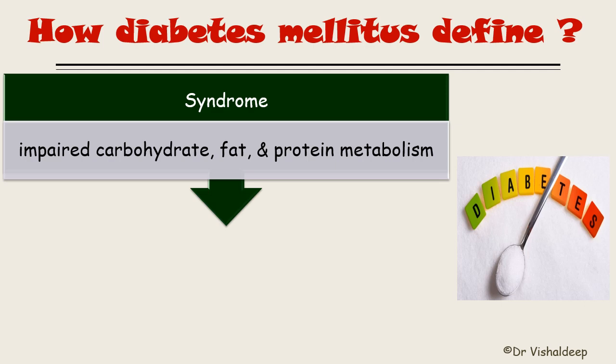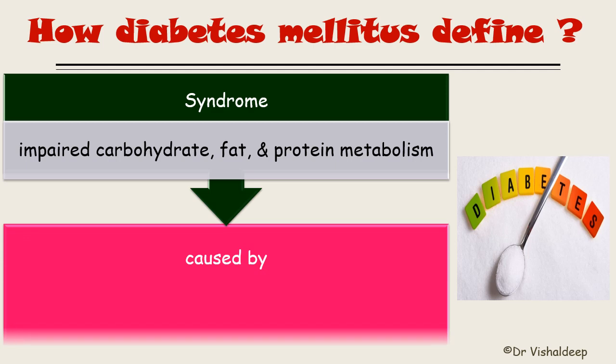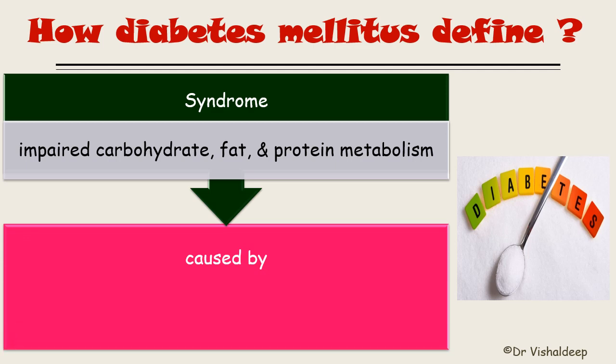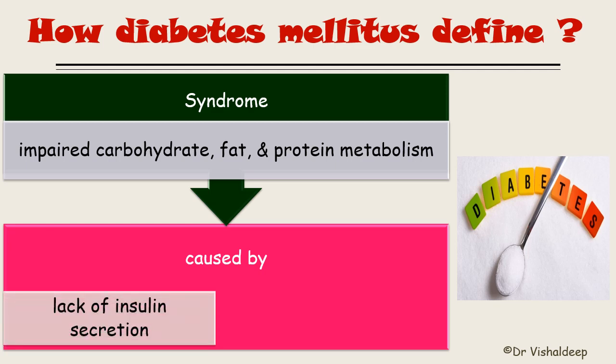Now, what happens in diabetes mellitus? There is impairment in carbohydrate, fat and protein metabolism, but the main focus is on carbohydrate and fat metabolism. This impairment of metabolism is caused by two things. One, lack of insulin secretion, where insulin is not secreted regularly.